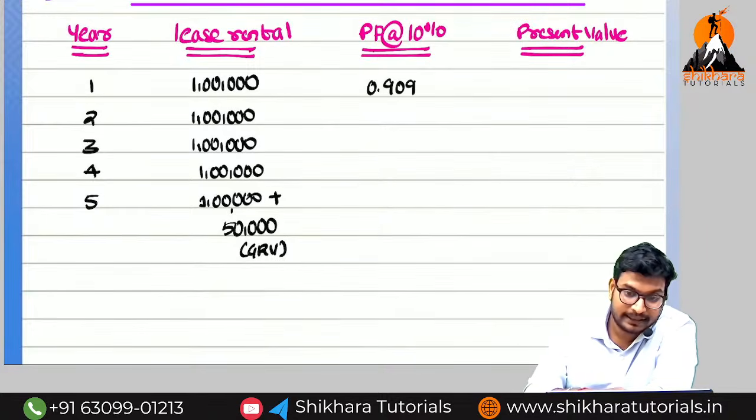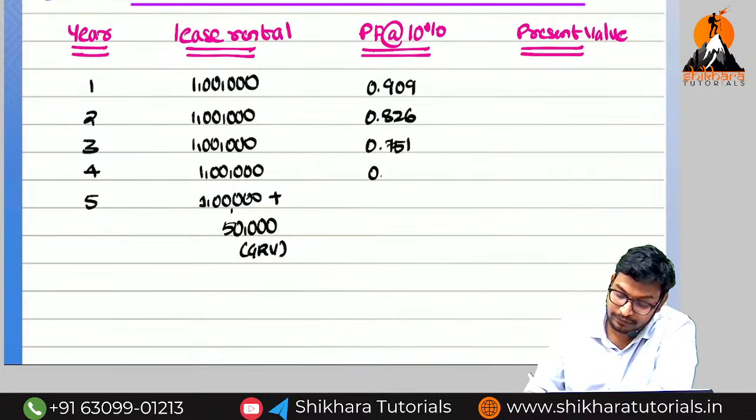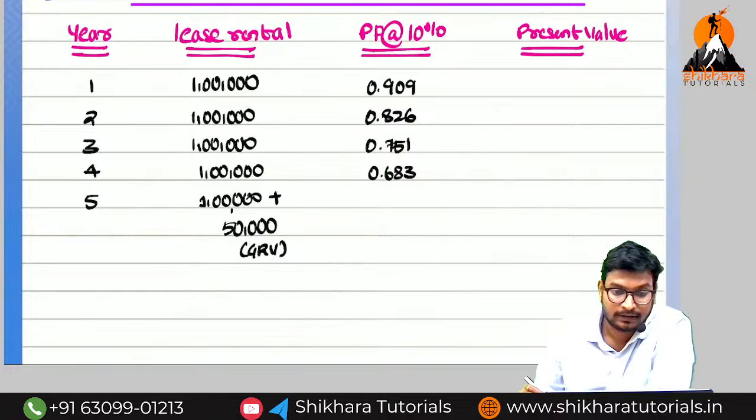If you press equal again, 0.826, and again equal, 0.751, and again equal, 0.683. Guys, are you getting the same values?